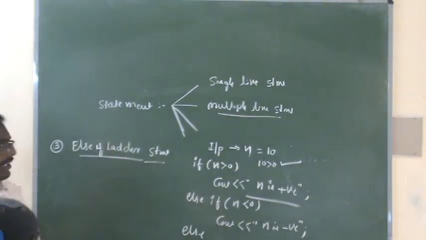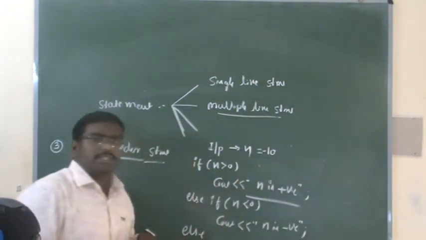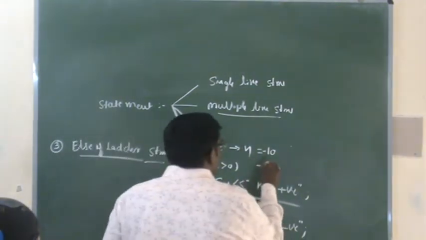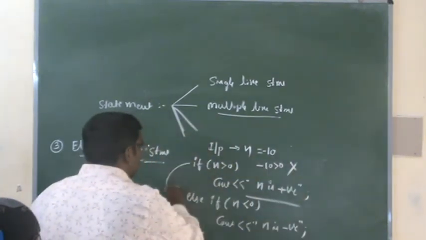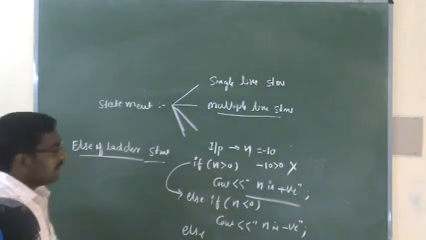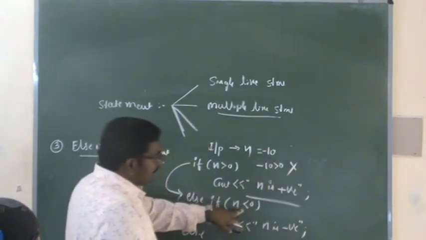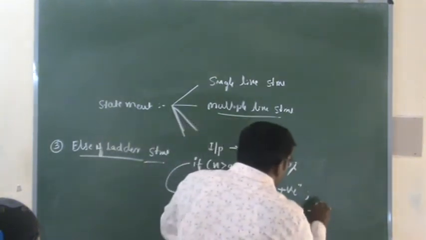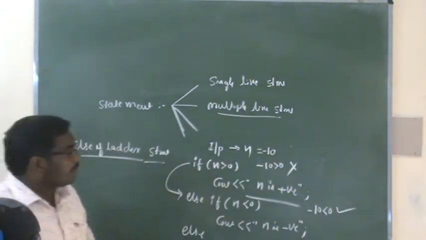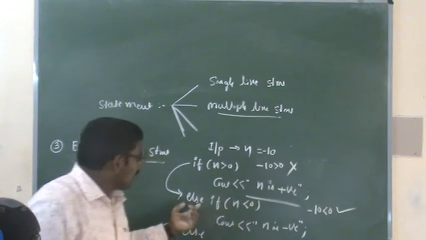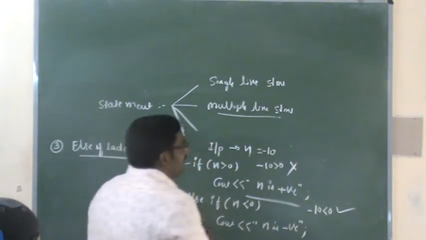Suppose the n value is a negative value, say minus 10. In this case what happens? Minus 10 is greater than 0, the condition is false. If the condition is false, it will go for the second condition, which we already mentioned. The expression is n is less than 0, that is minus 10 is less than 0. Now the condition is true, so automatically it will print the else if part statement, that is n is negative.